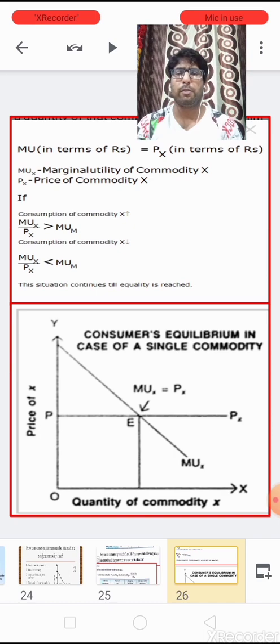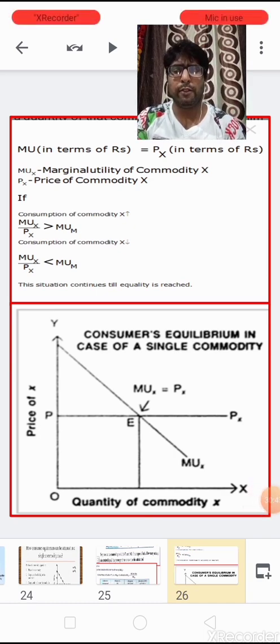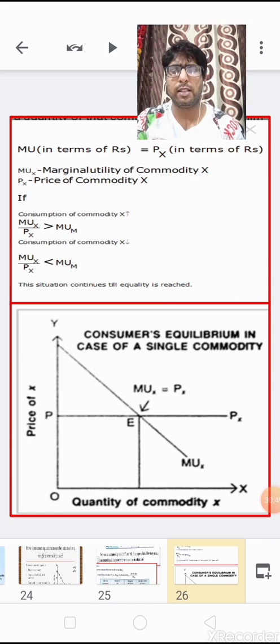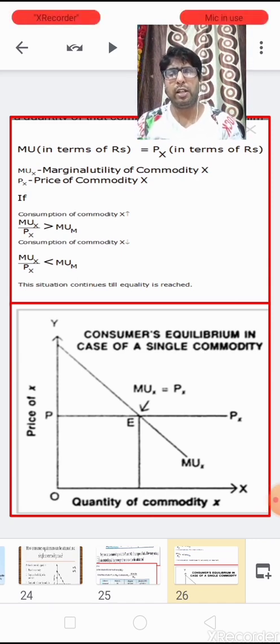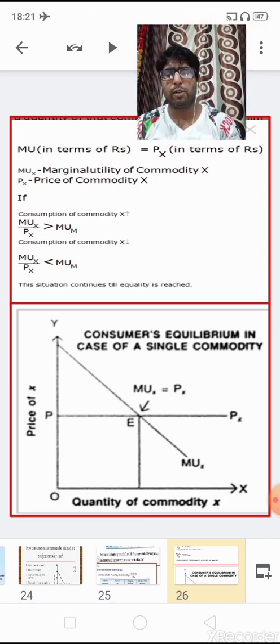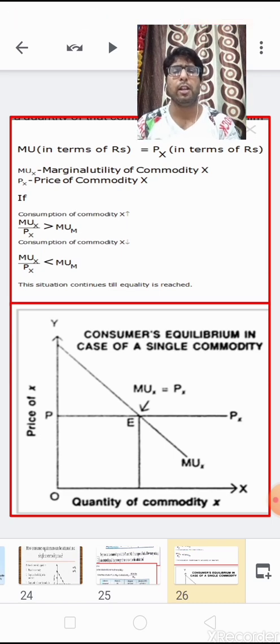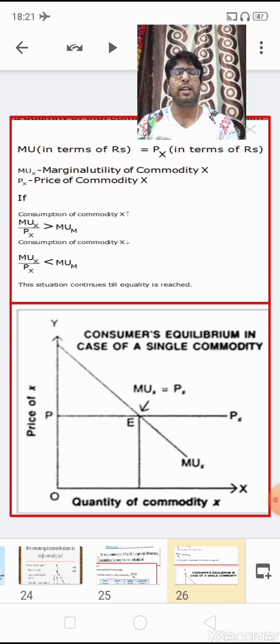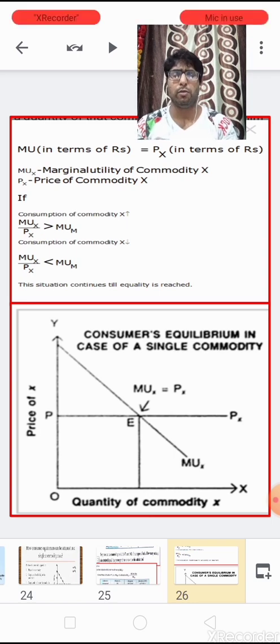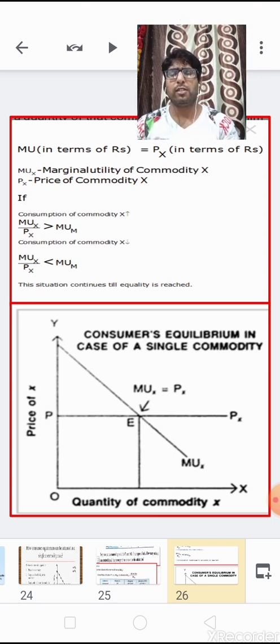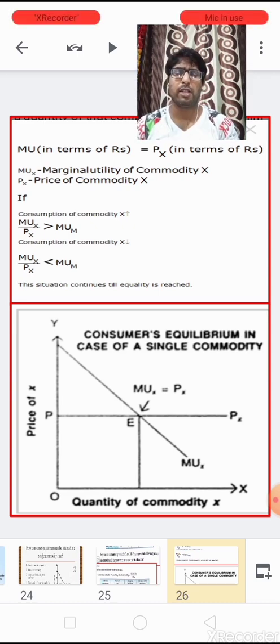And children, if MUX upon PX is less than MUM, it means the marginal utility is lesser than the price paid for the commodity, so the consumer is getting less satisfaction than what he is paying. In such a condition the consumer incurs a loss, which is not a condition for the consumer to attain. So children, this is the way the concept of consumer's equilibrium in the single commodity case can be understood.